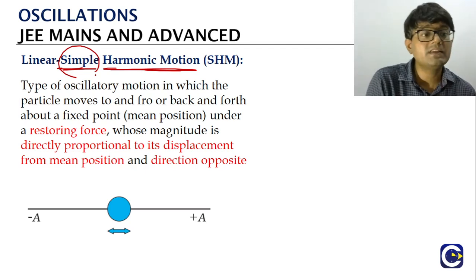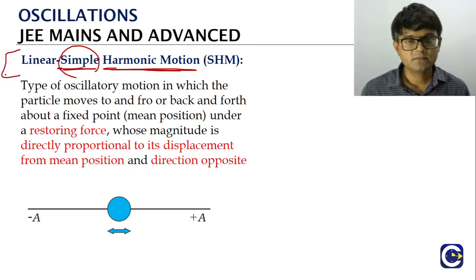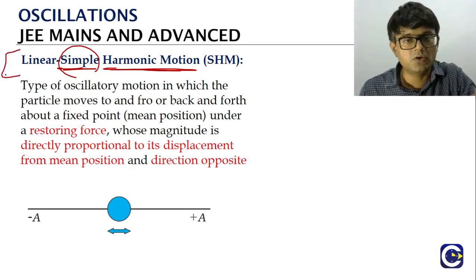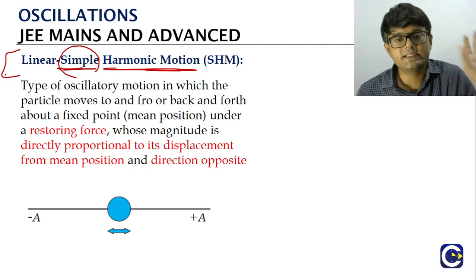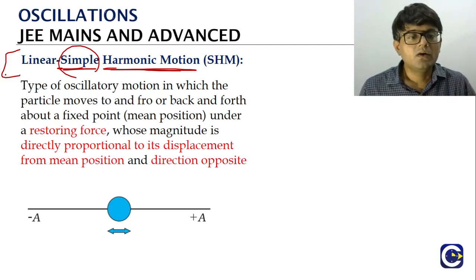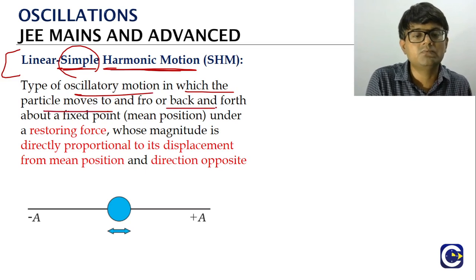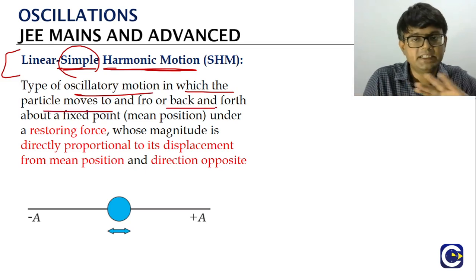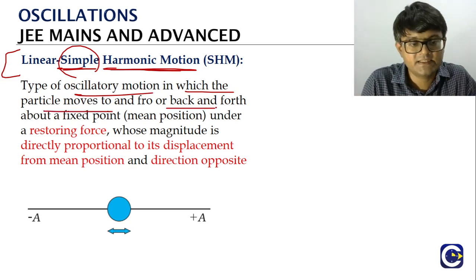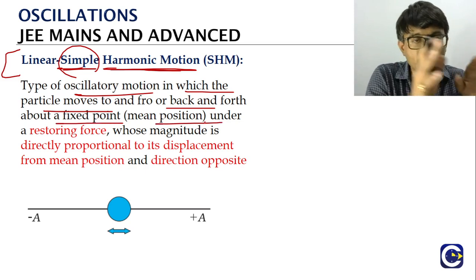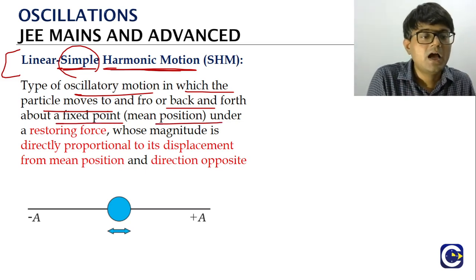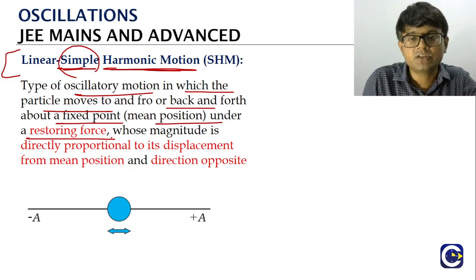First we will begin with the linear case of it. Like the way with oscillations we talk about linear oscillations and angular oscillations, here also we will say linear SHM and angular SHM. What is the linear SHM? It is a type of oscillatory motion in which the particle moves to and fro or back and forth, as in every oscillatory motion, about a fixed point called the mean position, under a restoring force. Yes, because for oscillatory motion we need to have a restoring force.